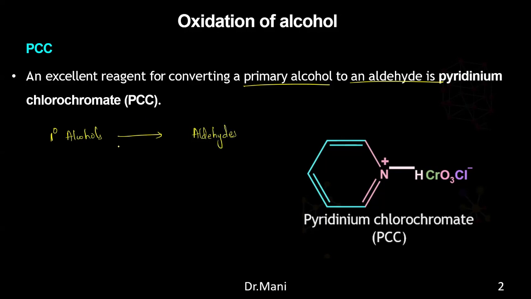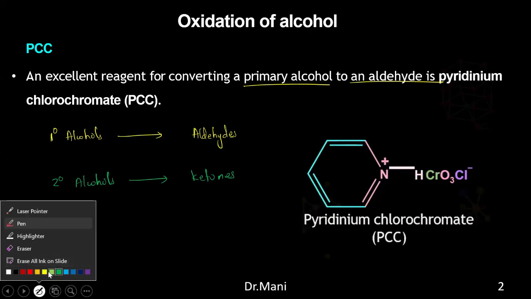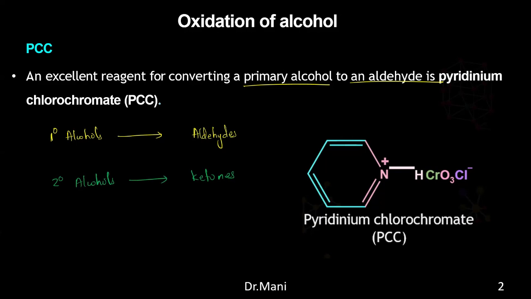When PCC is present, the secondary alcohols can also convert into the ketones with the help of PCC. So all these reactions are nothing but oxidation. Primary alcohol is oxidized to aldehyde, and secondary alcohol is oxidized to ketone. So this PCC acts like a good oxidizing agent. Actually, it's not a very strong oxidizing agent, but a mild oxidizing agent. Remember.